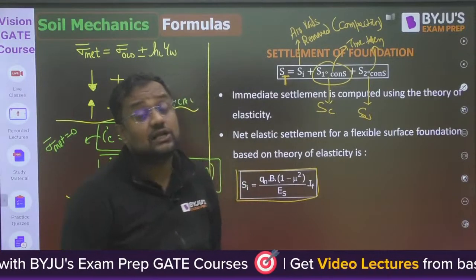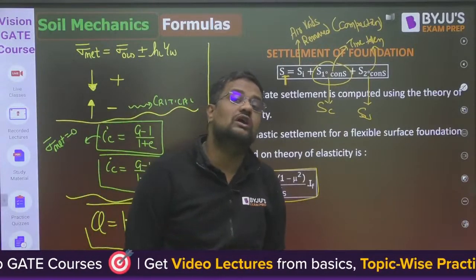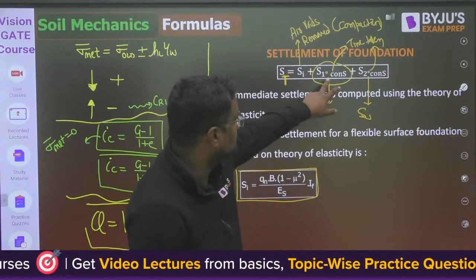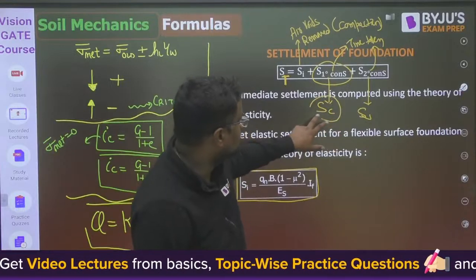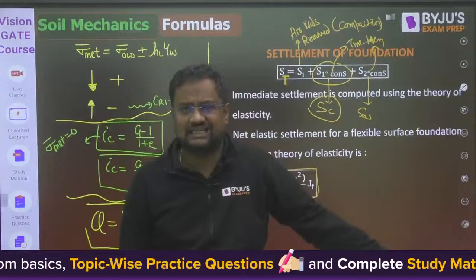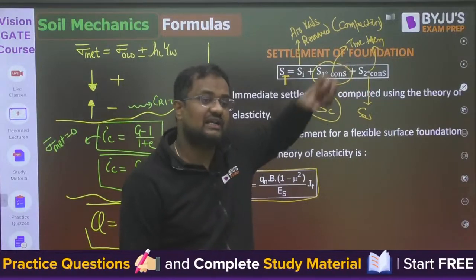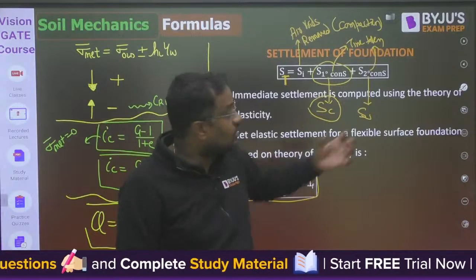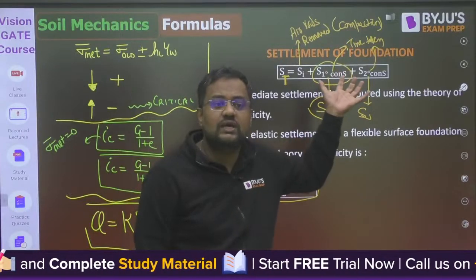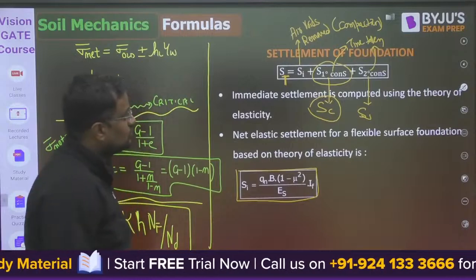Let me again tell you that in soil mechanics, by default, if the word consolidation is used, it means primary consolidation. Secondary consolidation is significant only in plastic clays. It is settlement due to rearrangement of particles into a denser state, or some highly viscous fluid going out of the system. That is the total settlement.